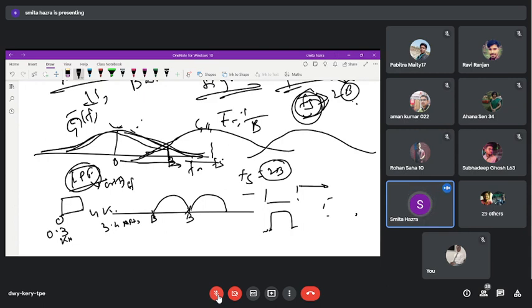You may tell me that the information or the intelligibility which was present between 3.4 to 4K gets lost by the selection of your low pass filter. Yes, that is lost. Because if I continue for that one also, then also our human ear will not be able to perceive those things.